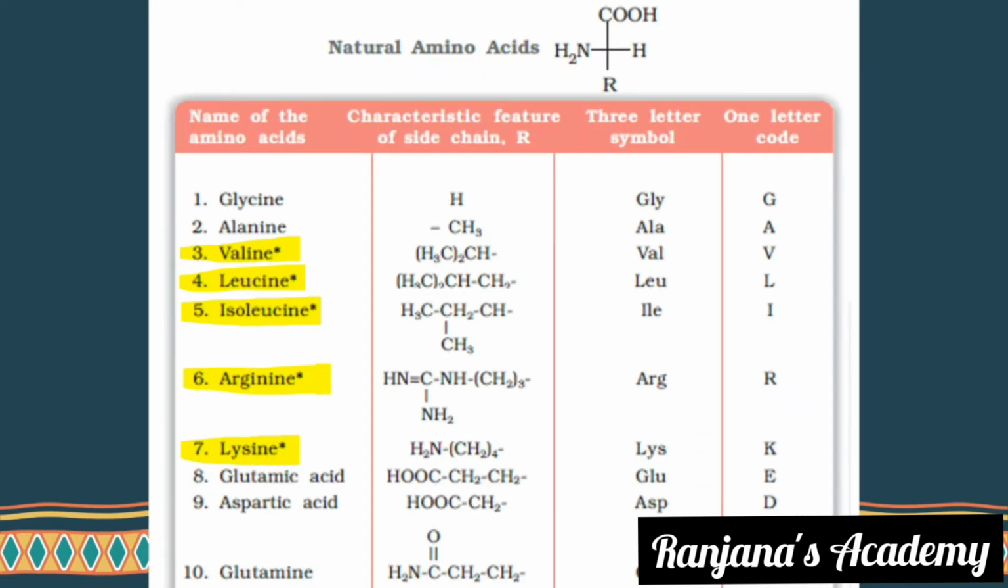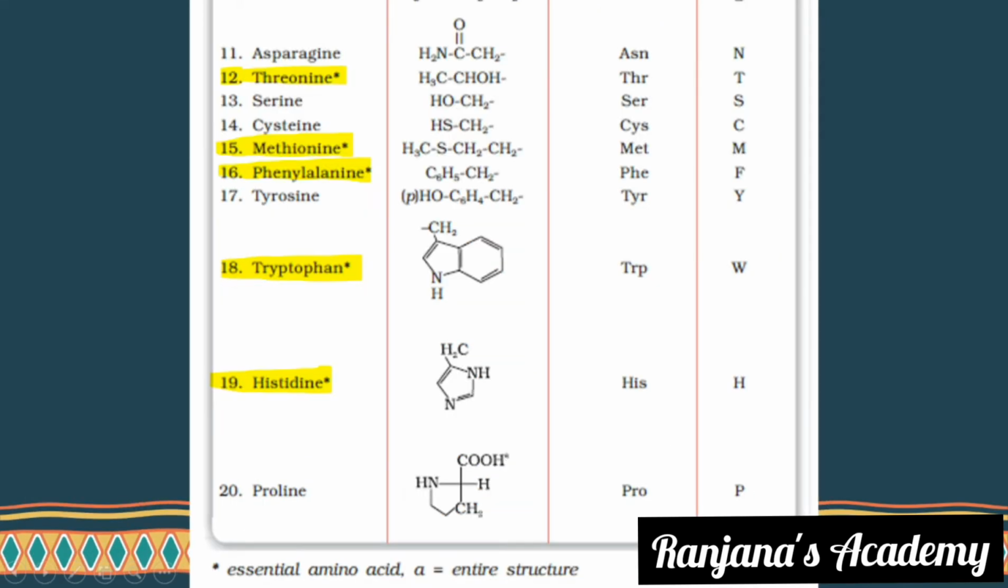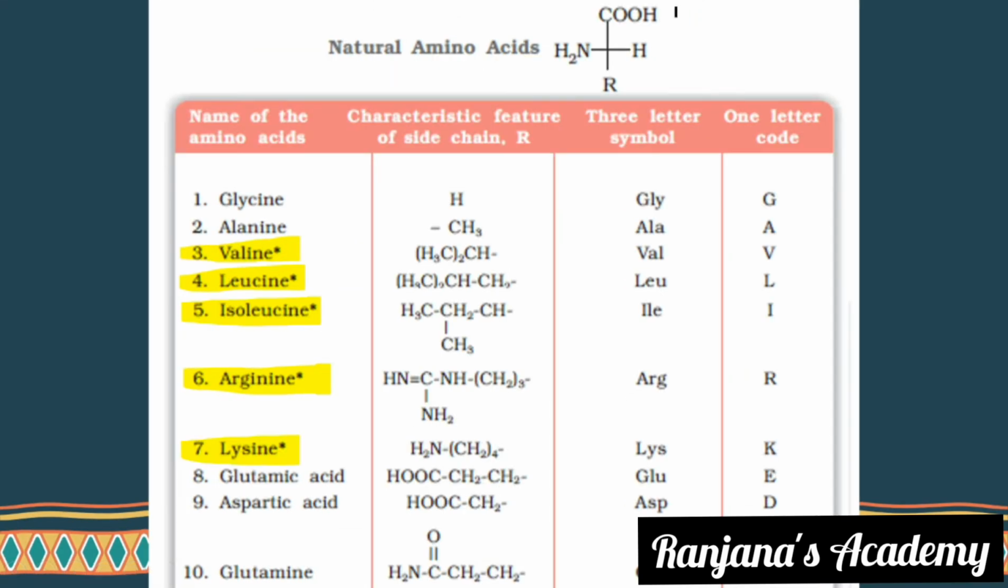Now, you might ask me a question: why are a few of those highlighted? I will tell you why. Before that, understand the structure of an amino acid. Look here. This is the structure of an amino acid. You have a COOH, an R group, NH2 and H.